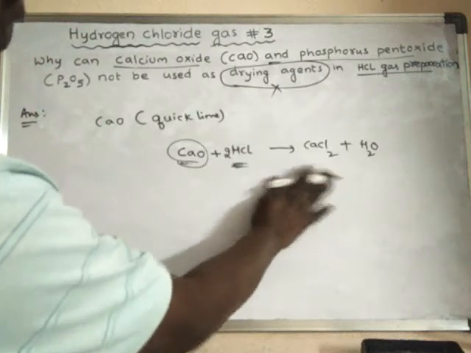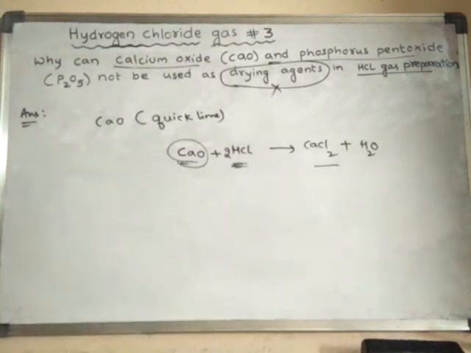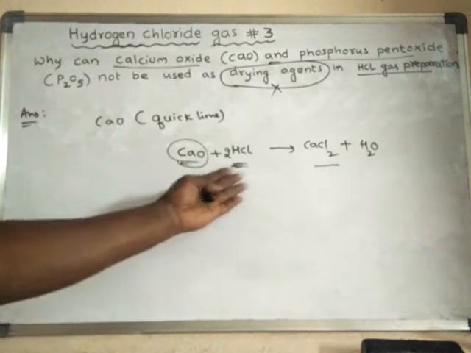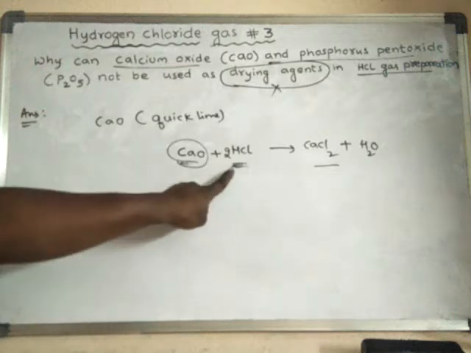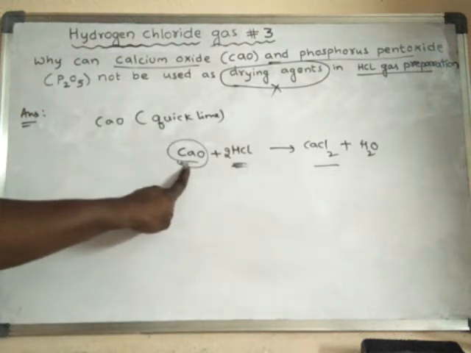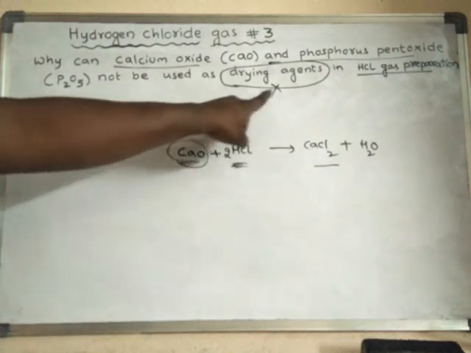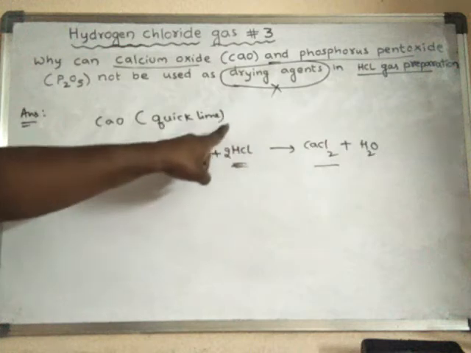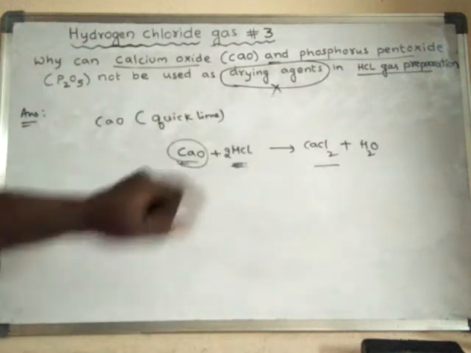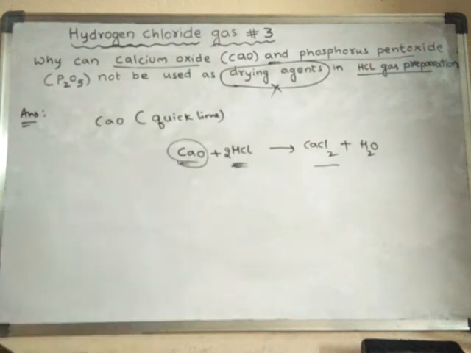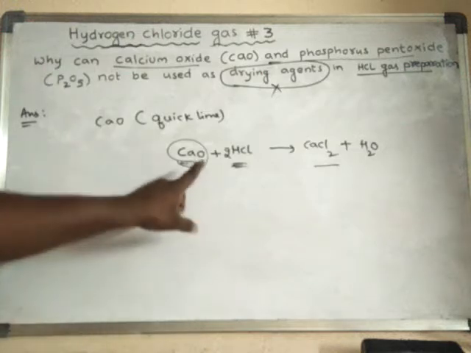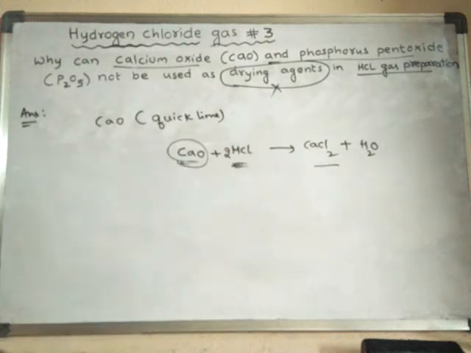Then what is the purpose of doing this experiment, or what is the purpose of preparation of HCl gas? Because the prepared HCl gas is finally converted into calcium chloride upon reaction with the calcium oxide. Hence, for the preparation of HCl gas, we cannot use calcium oxide as a drying agent, because calcium oxide will react with HCl.